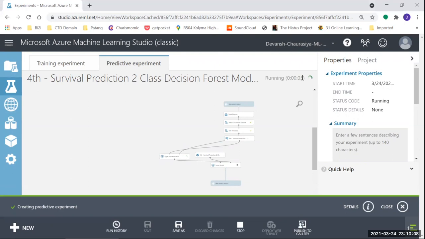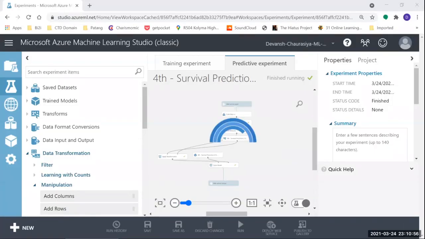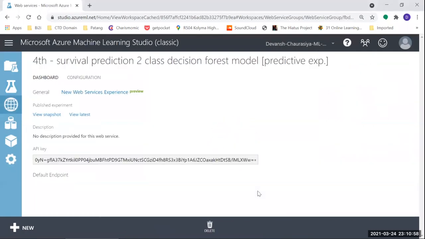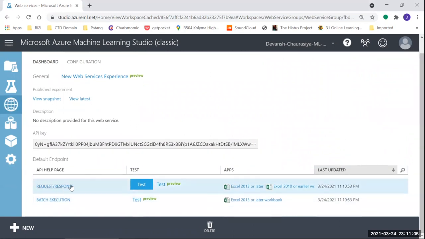Queued, running. So creating predictive experiment, it has run. And I click on deploy web service. Now when I click on deploy web service, I am brought onto this page and it is ready.